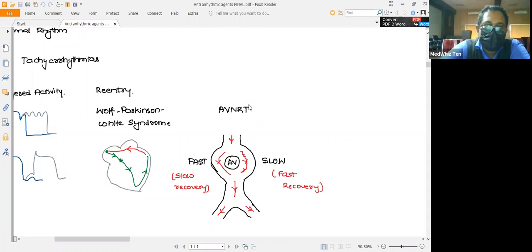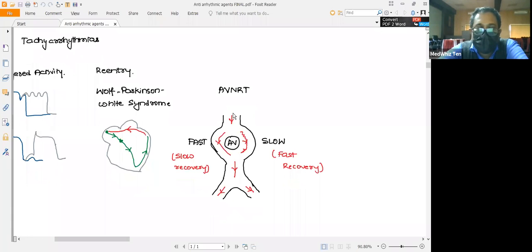So one more such mechanism is the atrioventricular nodal reentry tachycardia, where usually the SA node will generate the impulses. So there are fast conducting and slow pathways. With respect to the fast pathway, you should remember that the conduction will be very fast, but the recovery is slow. Whereas with respect to the slow pathway, the conduction will be slow, whereas the recovery will be very fast.